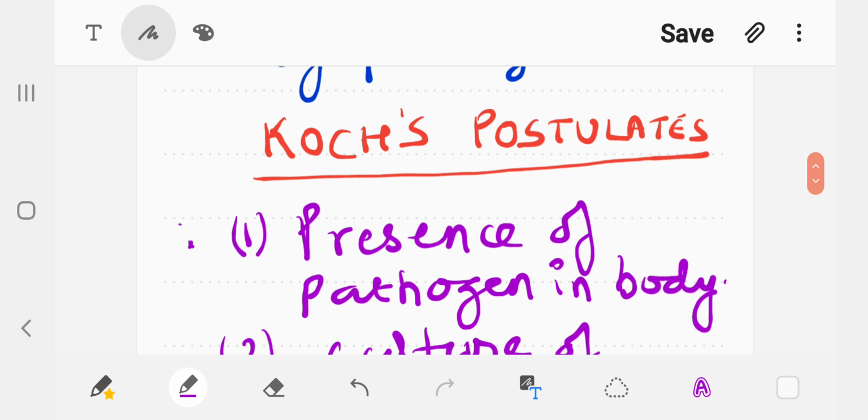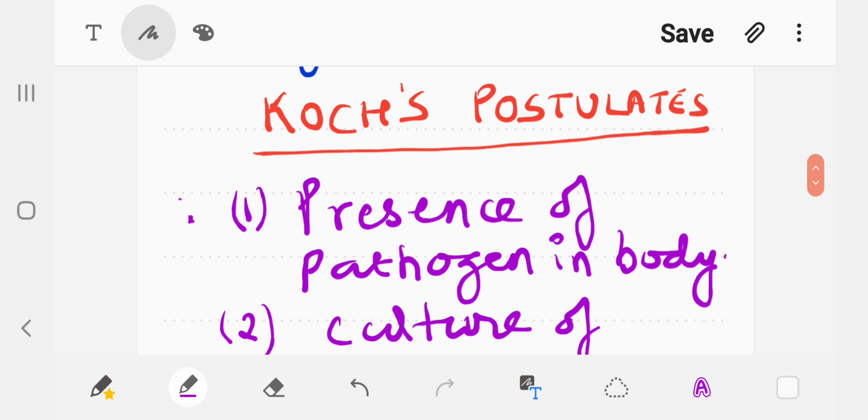Whenever there is disease development inside the body of the organism, it leads to certain symptoms. Those symptoms can be corroborated or tested in the following ways. So the very first postulate was the presence of the pathogen in the body.